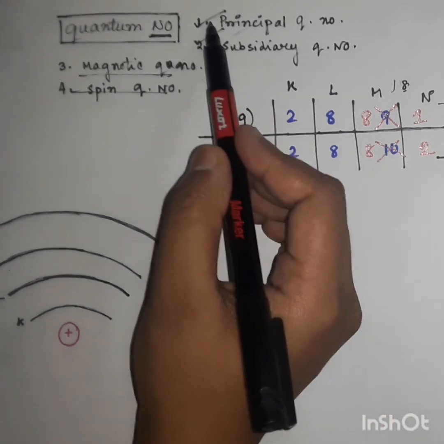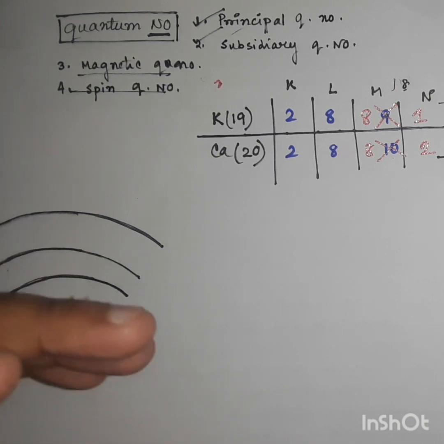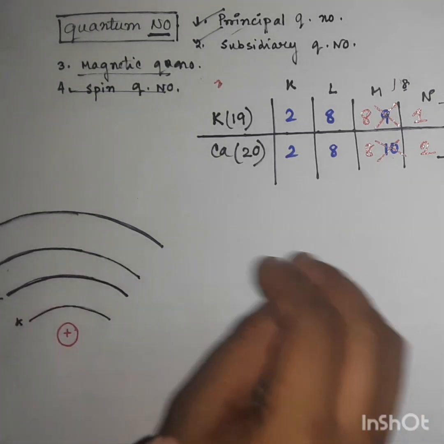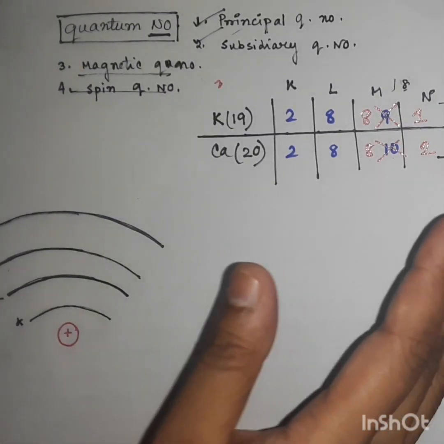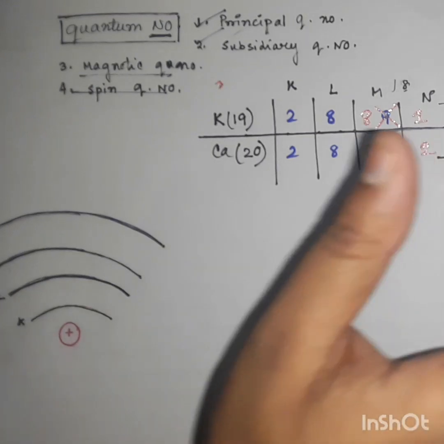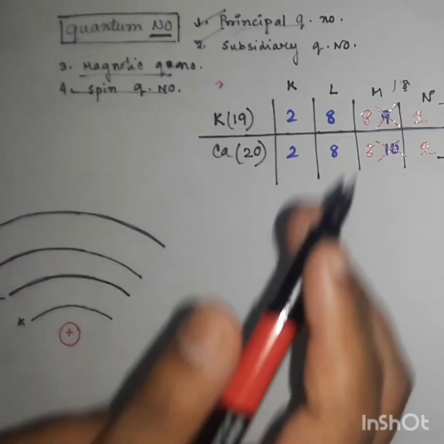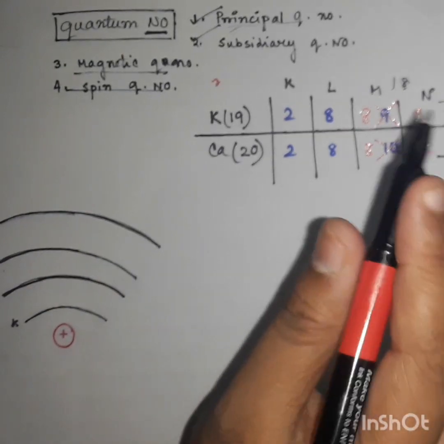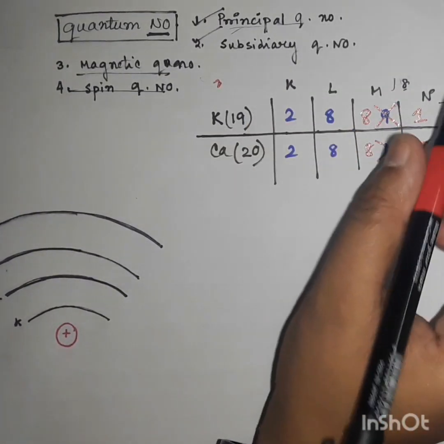By using these 4 quantum numbers, we can completely find an electron, where it is situated, what its spin value is, and so on. But to know the electronic configuration, we only need the principal quantum number and the subsidiary quantum number.